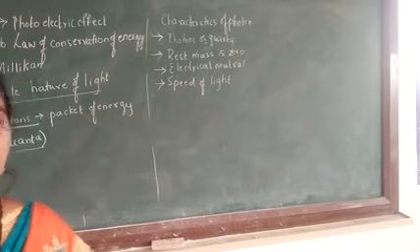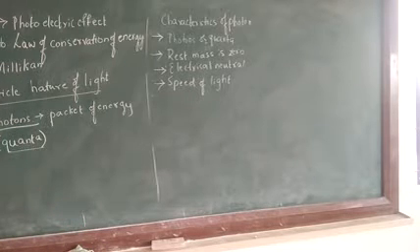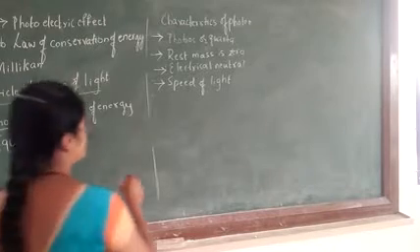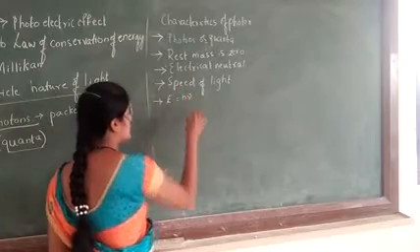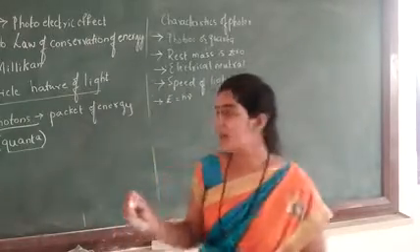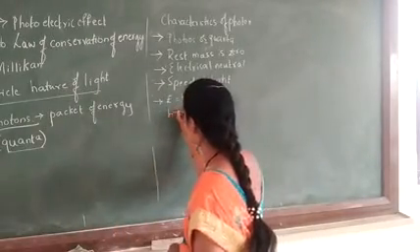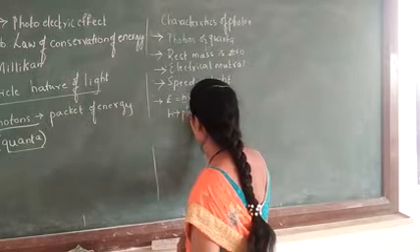Again, one more: the energy of each photon is given by E is equal to h nu, where h is the Planck constant.